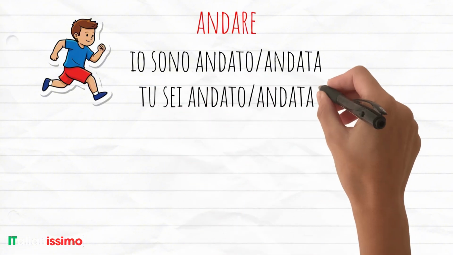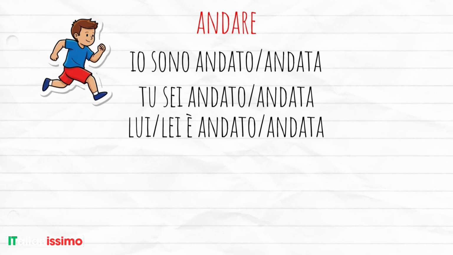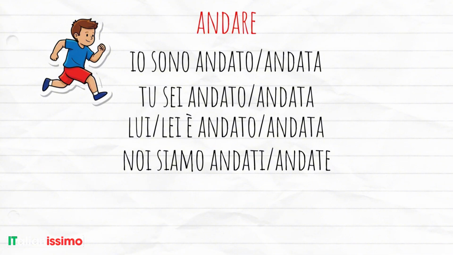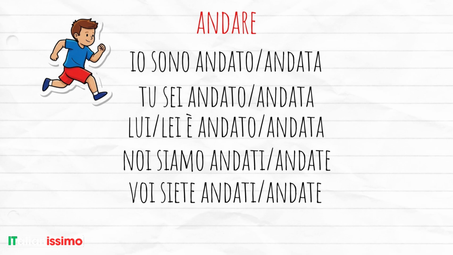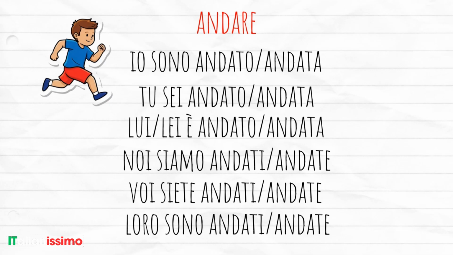Tu sei andato or andata, lui è andato, lei è andata, noi siamo andati or siamo andate, plural masculine or feminine, voi siete andati or andate, and loro sono andati or andate. Pay attention, when we use essere, the participio passato must agree with the person, masculine, feminine, singular, or plural: andato, andata, andati, or andate. Let's look at cadere.